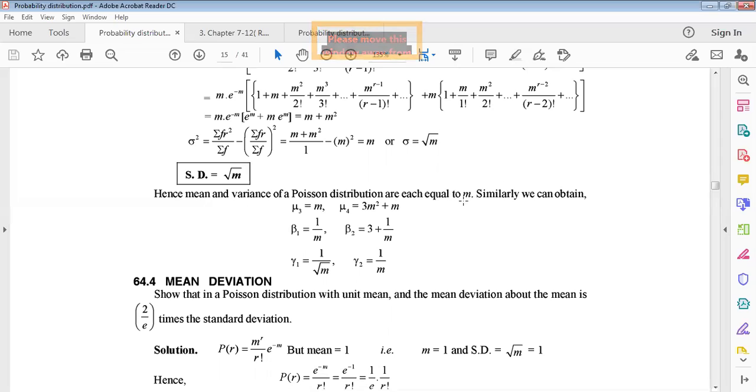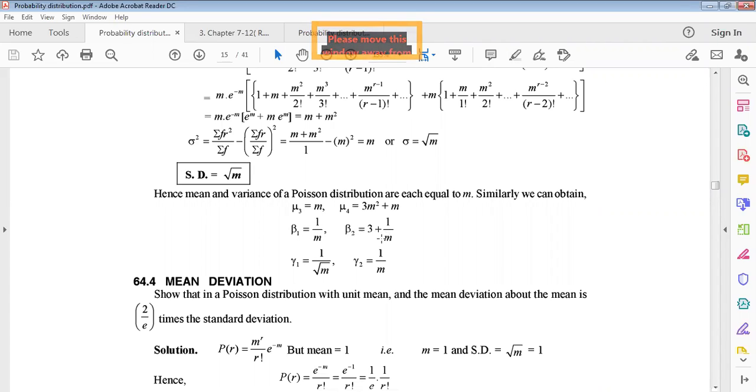So we observe from the above two results that we have found the mean and also the variance, and they are identical, m. Similarly, you can obtain mu3 equals m and mu4 equals 3m square plus m. Similarly, kurtosis can be calculated with a process similar to the binomial distribution. Beta 1 can be written as 1 by m.